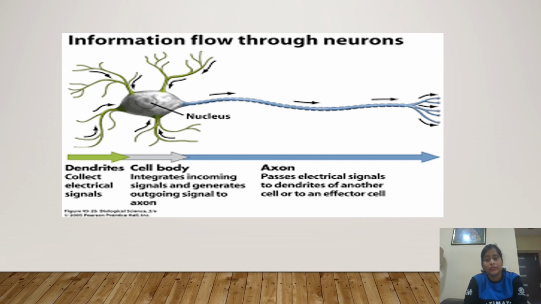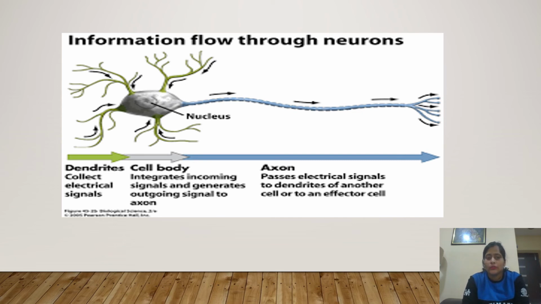These signals are integrated at the cell body, and the cell body will generate another outgoing signal. Then the outgoing signal passes through the axon, then to the axon terminal, and from the axon terminal it is passed to another effector cell.